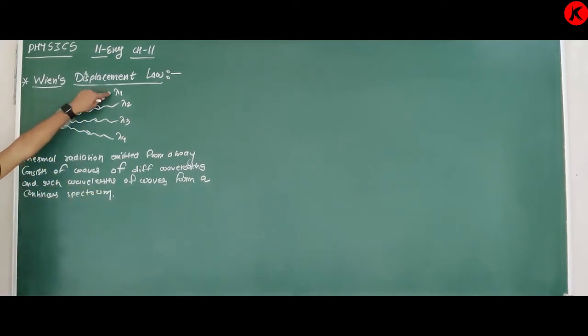Each and every value, lambda 1, lambda 2, lambda 3, lambda 4, each and every.